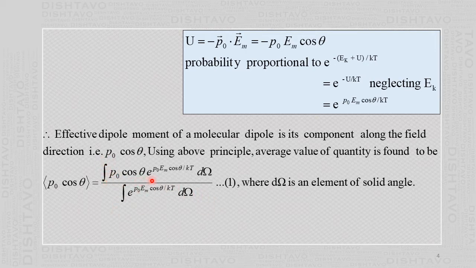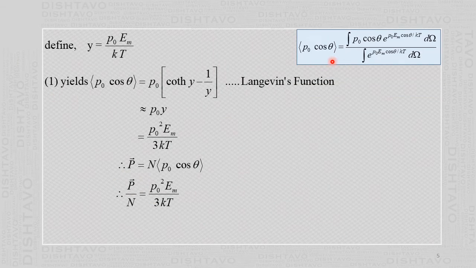Integral of P naught cos theta e raised to P naught Em cos theta by kT d omega. D omega is an element of the solid angle, because within a certain solid angle forming the cone, in that we are trying to calculate the dipole moment, and this is the total times you have added. This comes from statistics, so we will not go into detail of that. Just you should know the formula. We have stated this equation, we have not proved it, for the average value of P naught cos theta.